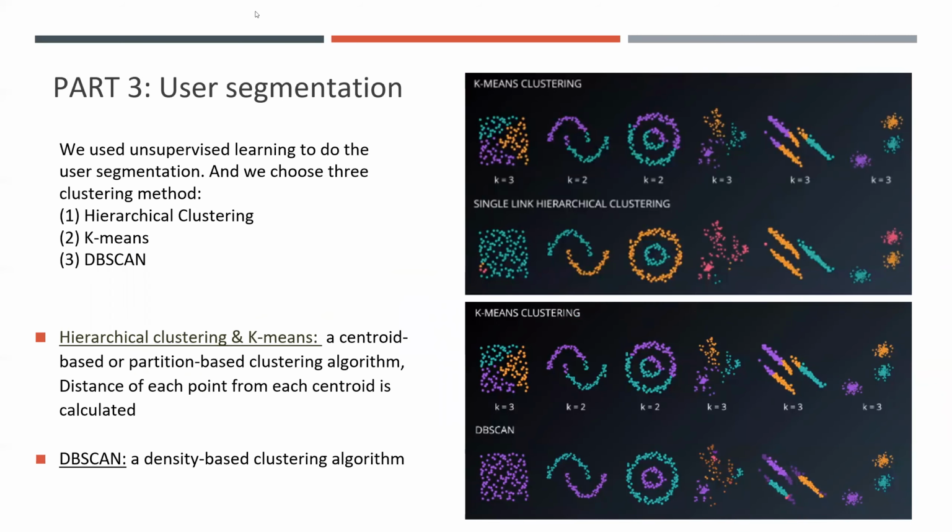Okay, for this part, we use unsupervised learning to do the user segmentation. For the clustering, we chose 3 methods: hierarchical clustering, k-means, and also DBSCAN. Hierarchical clustering and k-means are centroid-based or partition-based clustering algorithms, where the distance of each point from each centroid is calculated. And DBSCAN is a density-based clustering algorithm.